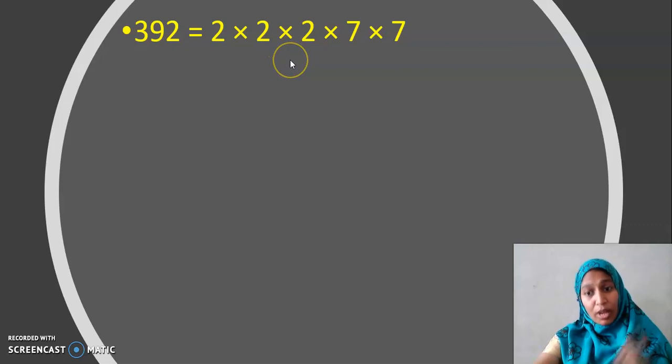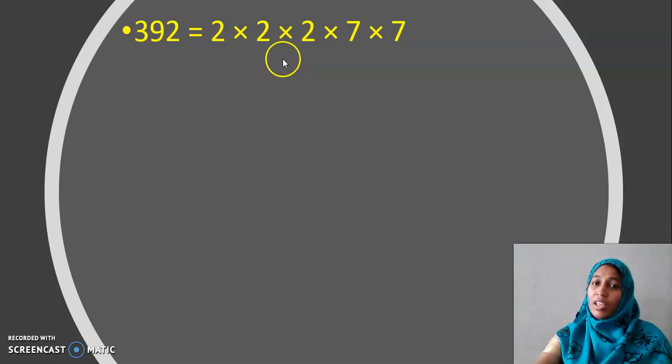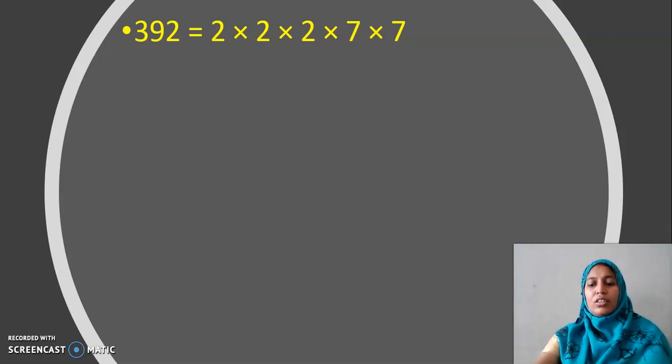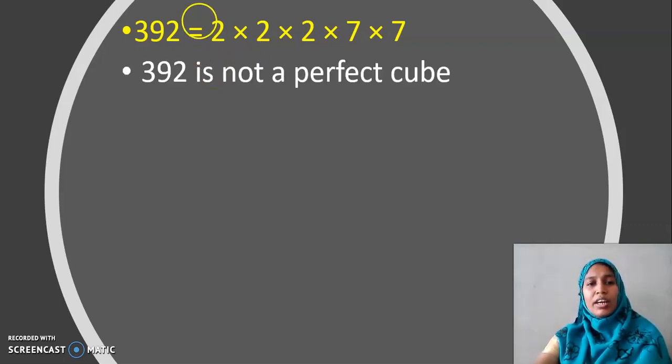Is it a perfect square? Again, it's not a perfect square because 2 is left alone without a pair. Is it clear? So, I can conclude 392 is not a perfect cube.